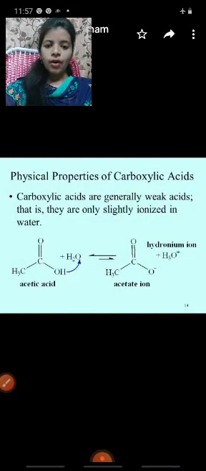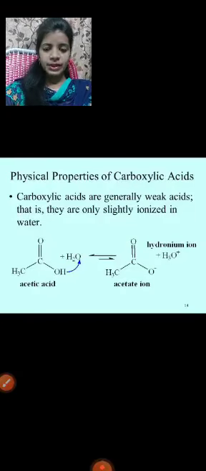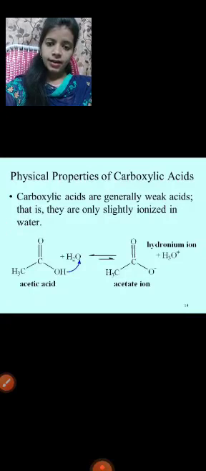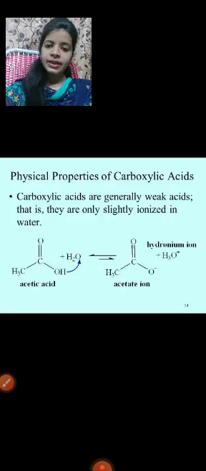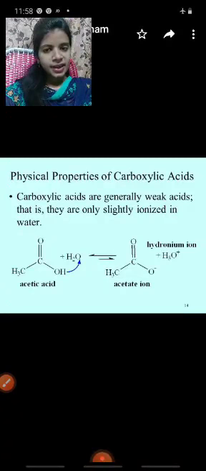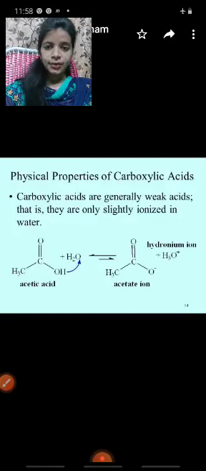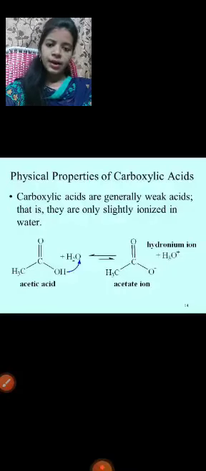Physical properties of carboxylic acid. Carboxylic acids are generally weak acids. Note this point: carboxylic acids are generally weak acids, that is, they are only slightly ionized in water. For example, acetic acid, whose chemical formula is CH3COOH. Acetic acid reacts with the water molecule and gives rise to acetate ions and hydronium ion. What is the hydronium ion? It is H3O+.